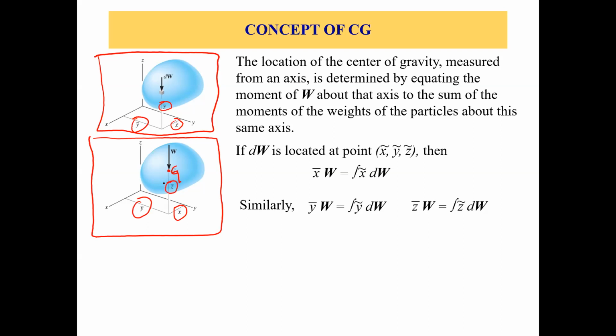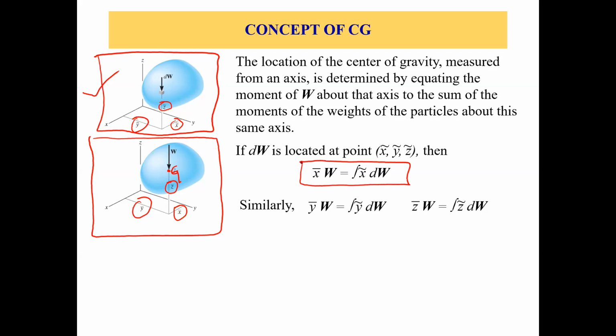So in the top figure, the X bar, Y bar, Z bar is for the particle, and in the bottom figure, the X bar, Y bar, Z bar is for the center of gravity of the whole body. So now let's come back to the theory. We already talked about this. Now, if dW is located at point X bar, Y bar, Z bar, as we saw in this figure, then you can write this, right?